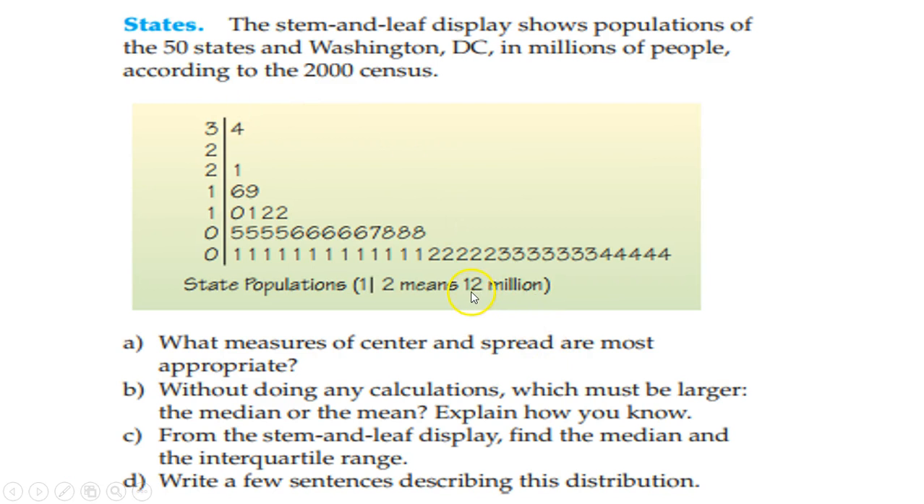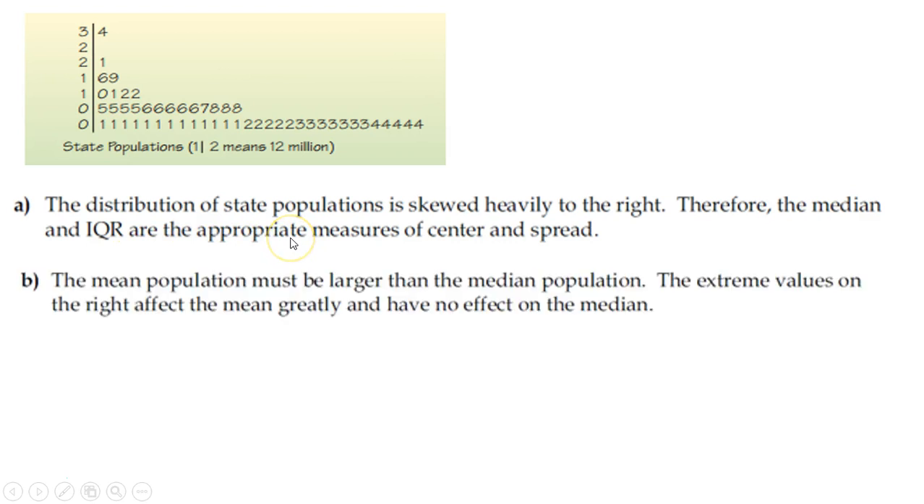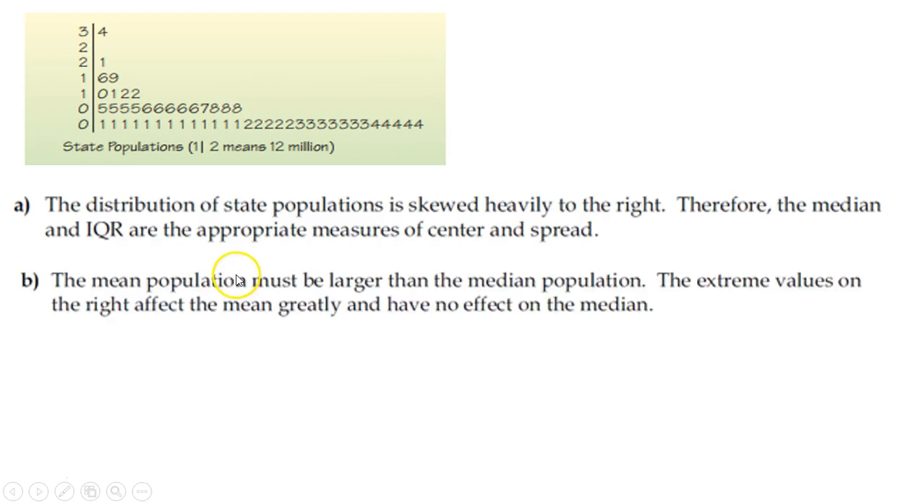is probably going to be the median for this one as well, because it's skewed. It's skewed heavily to the right, the higher end, and therefore the median and the interquartile range would probably be more appropriate. But then it says, without doing any calculations, which must be larger? The mean is going to be larger since it's pulled to the right.